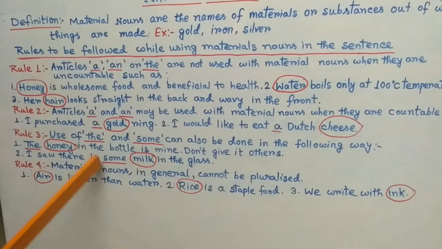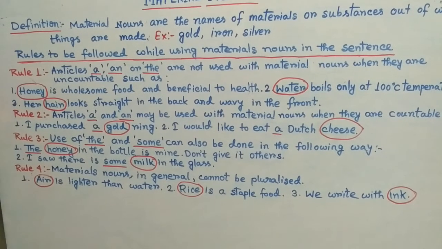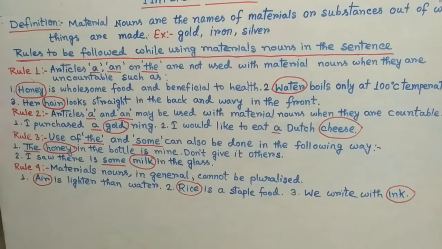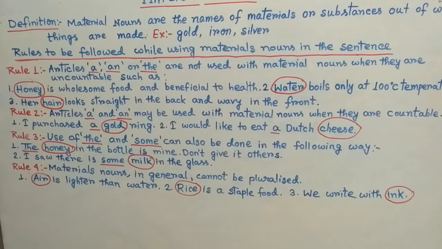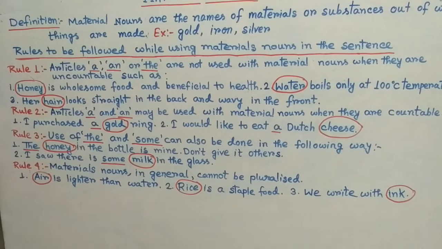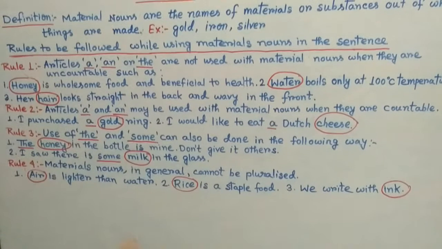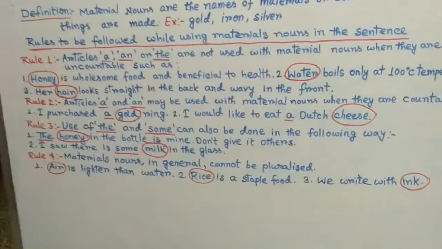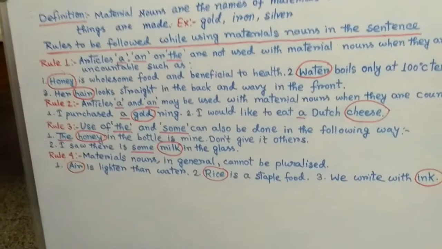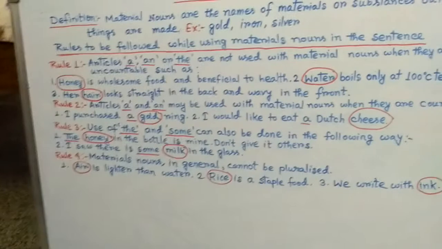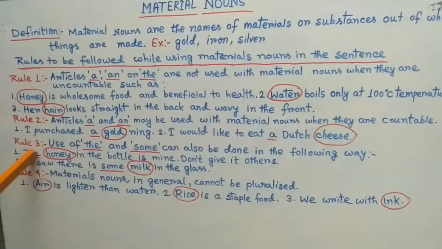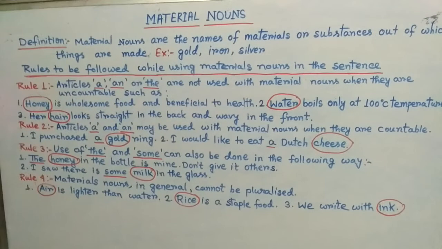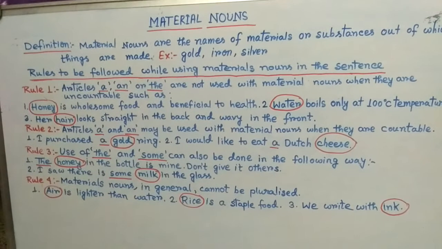I saw there is some milk in the glass, or I want some more rice. That means I want more of something, or some milk in the glass means the glass is not full, some is there. Okay, so that's why it is used. Sometimes the and some can be used before a material noun.